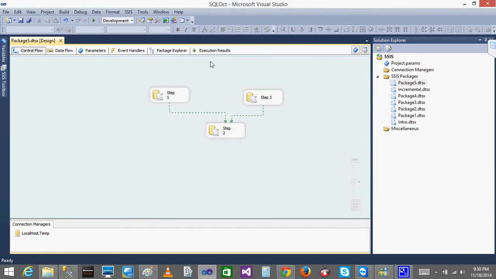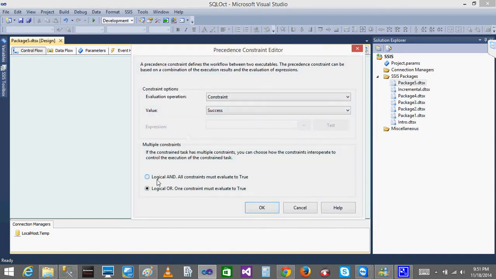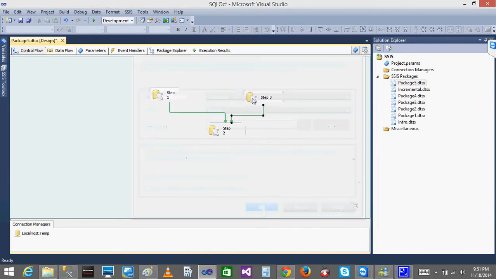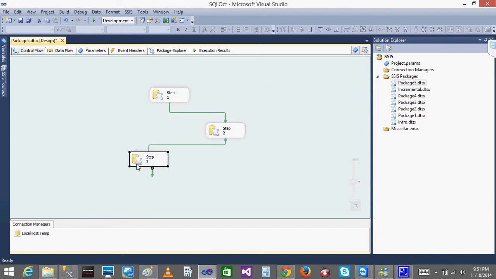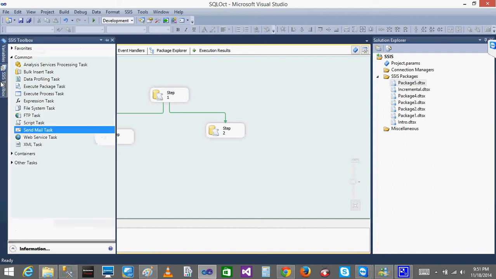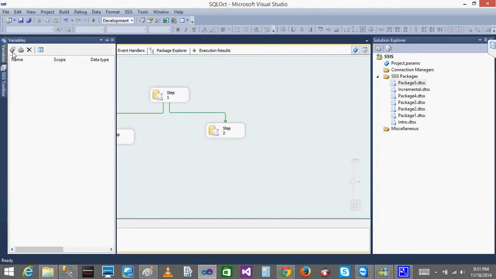Okay. So now we are going to see one thing. I'll give AND only. Now I'll connect this. So after step 1, I'll connect step 2 and step 3. Okay. So now what I'll do, in SSIS variables, I'll add one variable here.